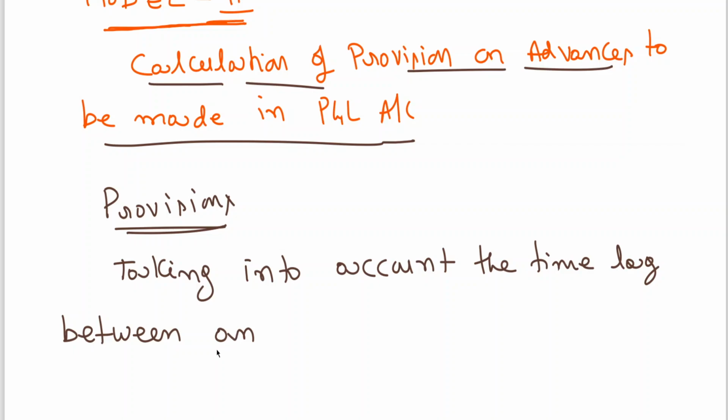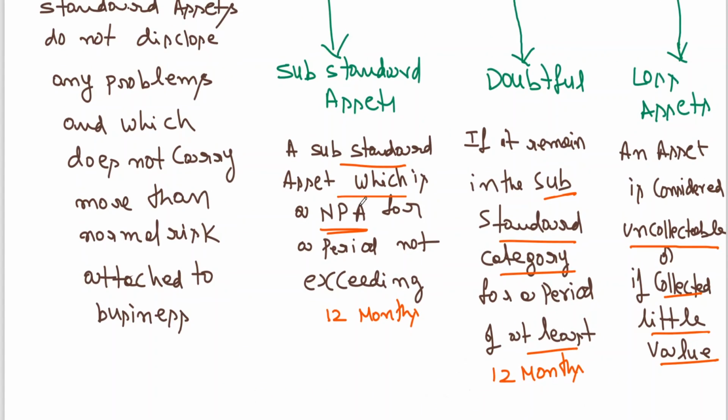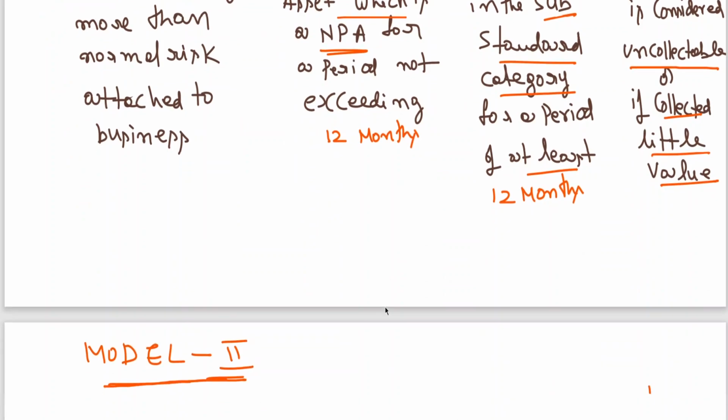Taking into account the time lag between an asset becoming initially substandard within 12 months, I told you what is substandard. A substandard asset is an NPA for a period not exceeding 12 months. Doubtful is if it remains in the substandard category for at least 12 months.